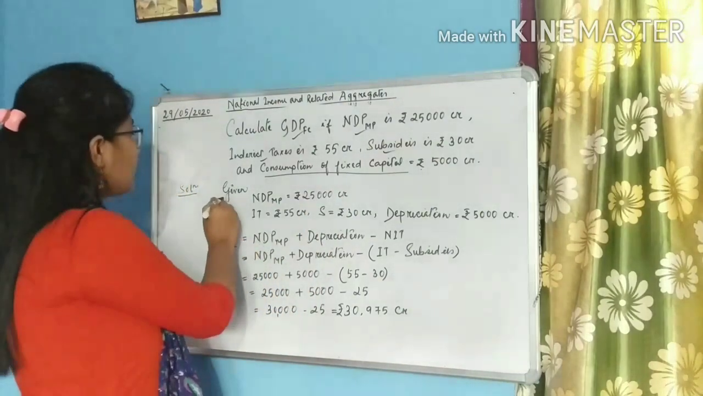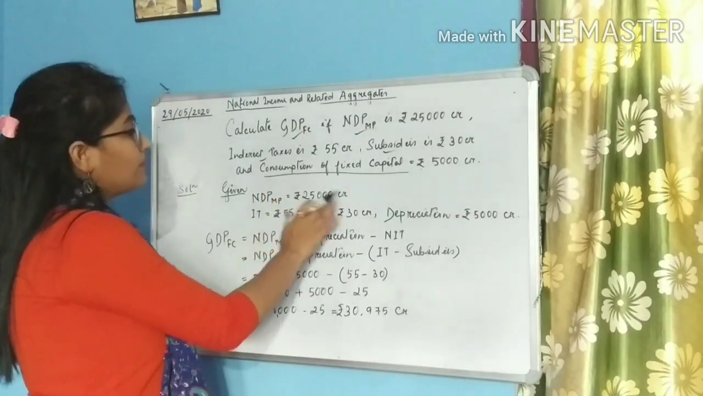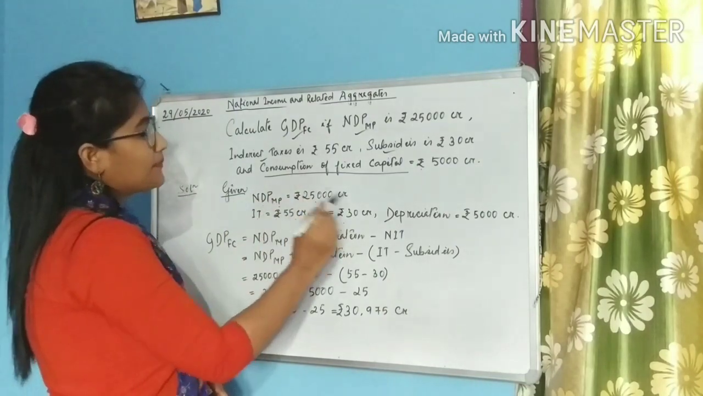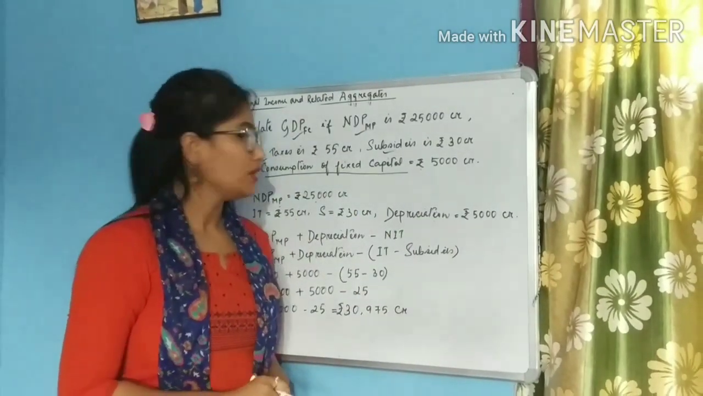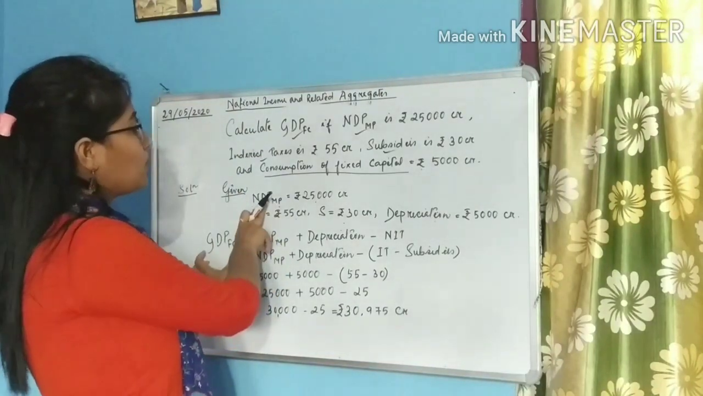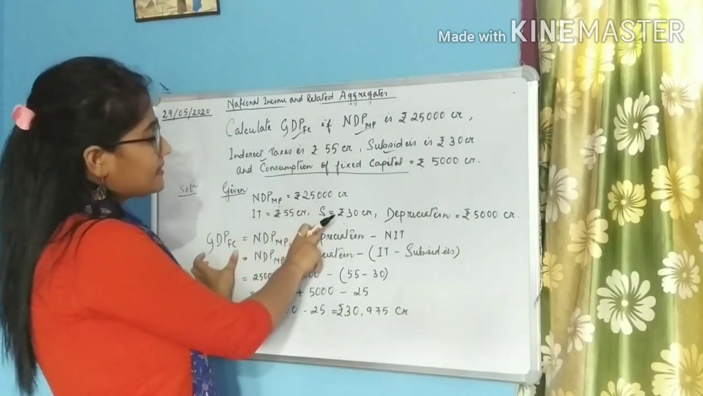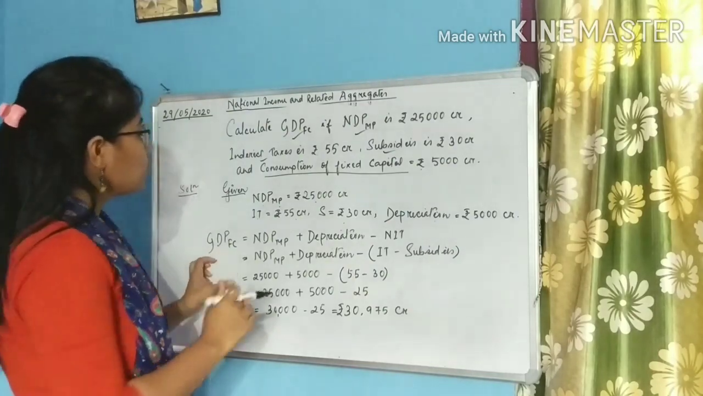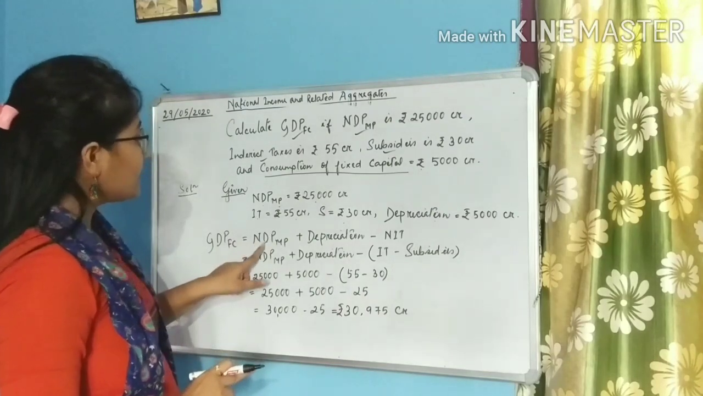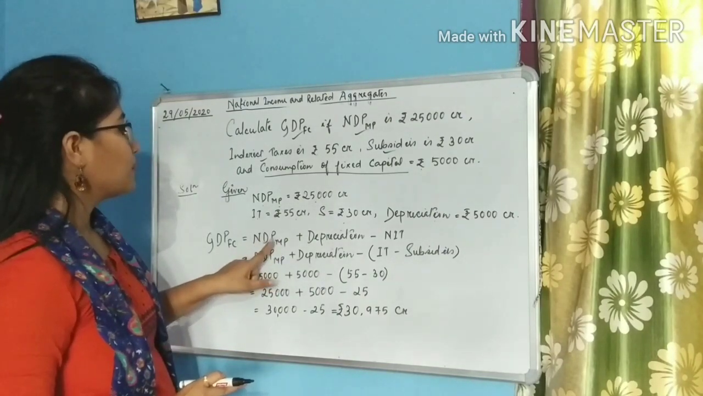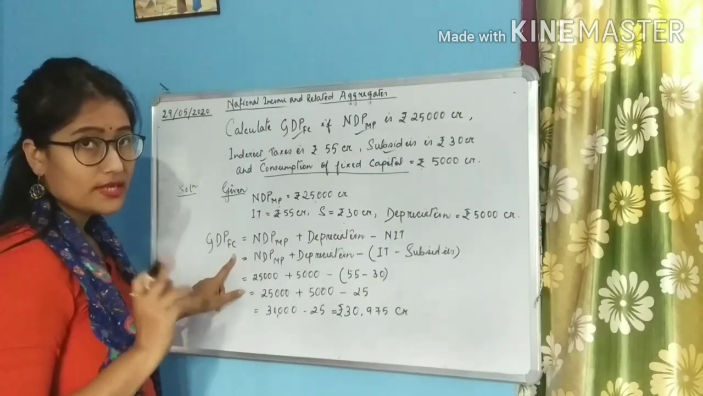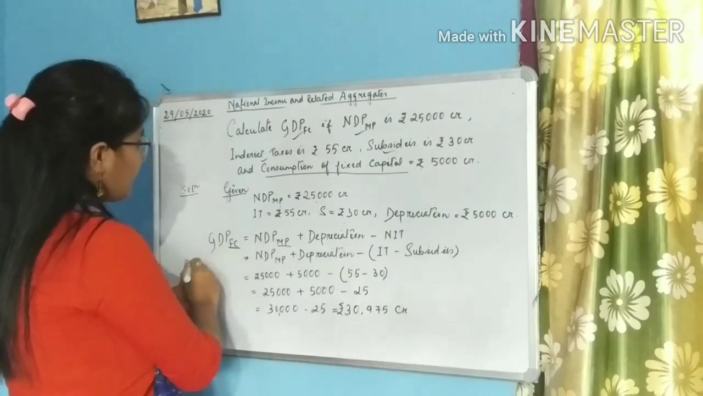Okay. So now let's try to solve it. We will write all the values which are given at first. The NDP-MP is given, indirect tax is given, subsidies are given, and depreciation is given. Now students, we are supposed to find GDP-FC. And we have the values of net domestic product at market price, indirect taxes, subsidies and depreciation. So from the given values, we shall try to find out GDP-FC. NDP-MP, net domestic product at market price. And we have to find gross domestic product at factor cost. The difference is here and here.